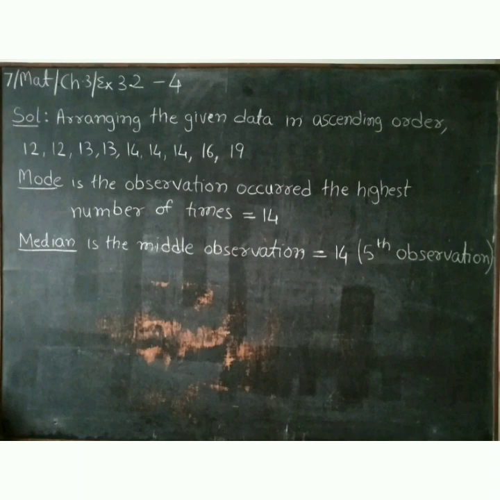Sum number 4. Find the mode and median of the data. Now the solution. Arranging the given data in ascending order. Now mode is the observation that occurred the highest number of times. Here it is 14 because it occurred 3 times. The median is the middle observation, that is the 5th observation. It is in the middle of the given observations after arranging in ascending order.